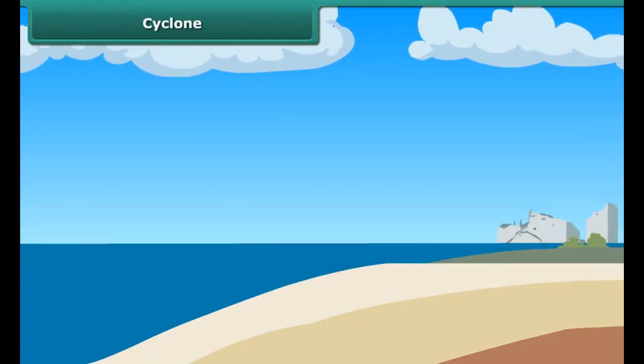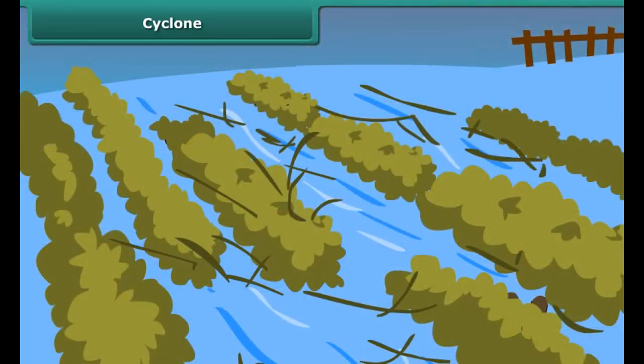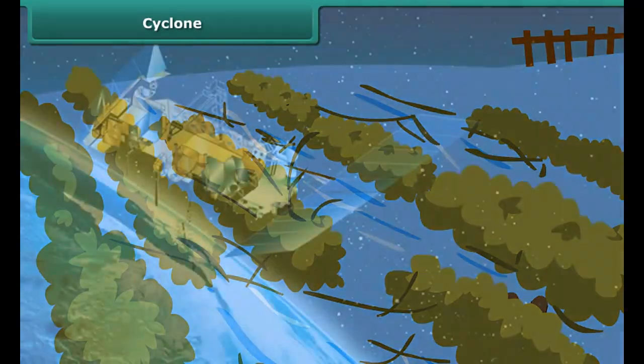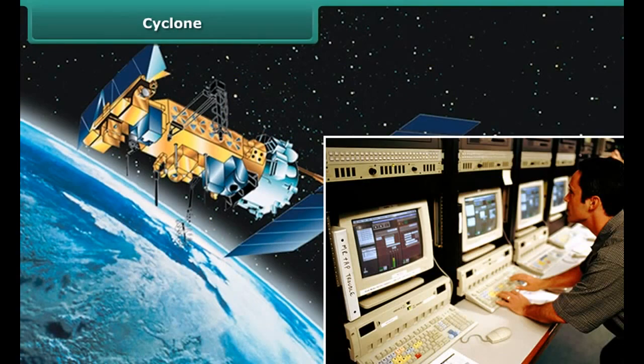It also causes heavy floods. As a result, fertility of the soil can also be reduced. Now it has become possible to monitor cyclones with the help of satellites and radars.